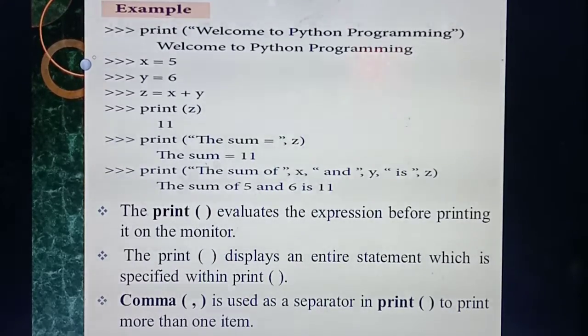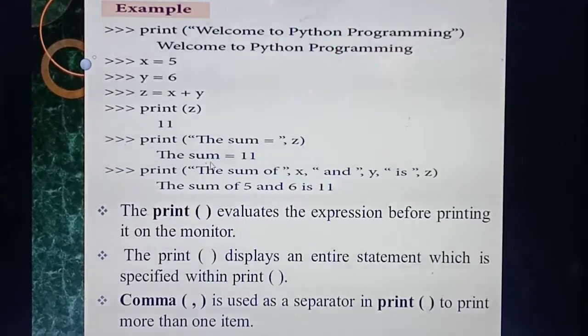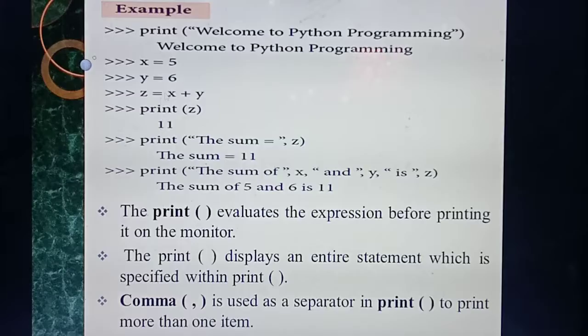Understood? Okay. Next, see the same thing. I am giving printf like this. You can also give "sum equal to" and then the variable in which you store the result, Z. So in the sentence I am giving "the sum equal to Z". What output will you get? The sum equal to what's the value of Z? 11. Okay.